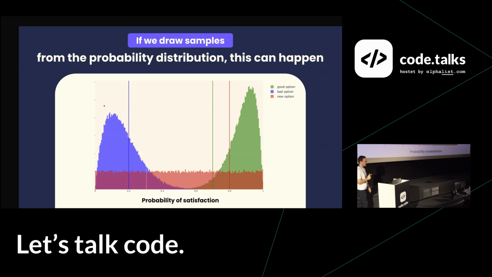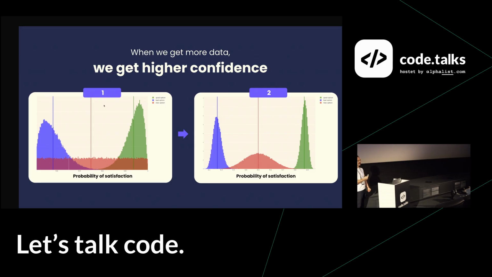And there is one more point. When we try it out and get some outcome, we update our distribution. Naturally and super smoothly, we update our distribution, and the more data we have, the more confident we are in our results, and the distributions get narrower, and the chance of picking something suboptimal reduces. So slowly we converge to a place where we would always pick something optimal, but it's never 100%. The chance just reduces.